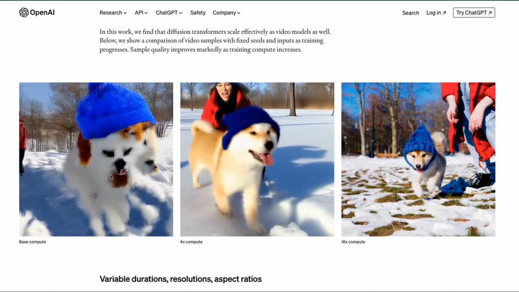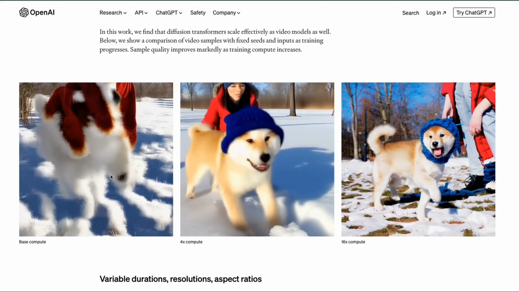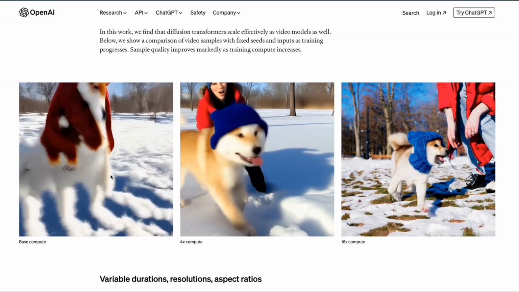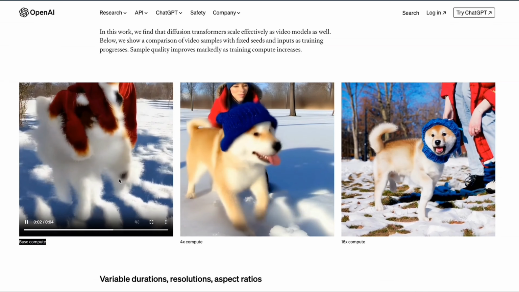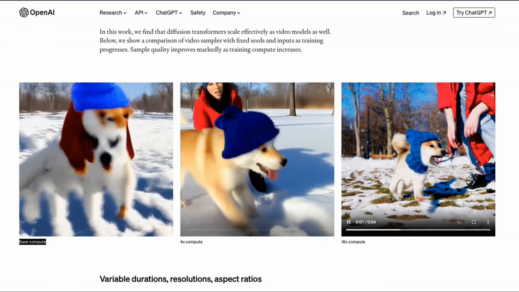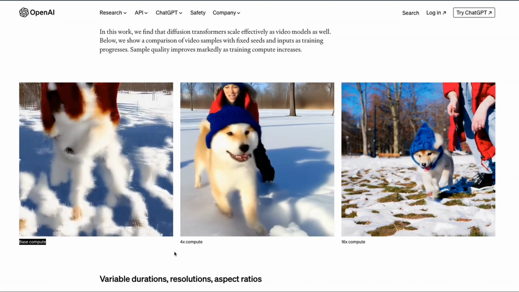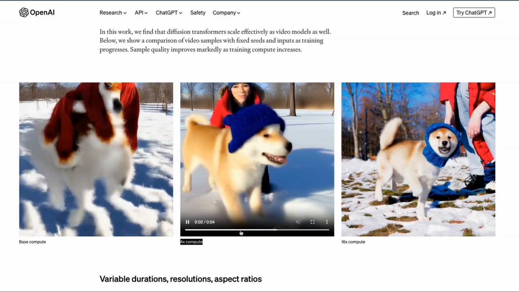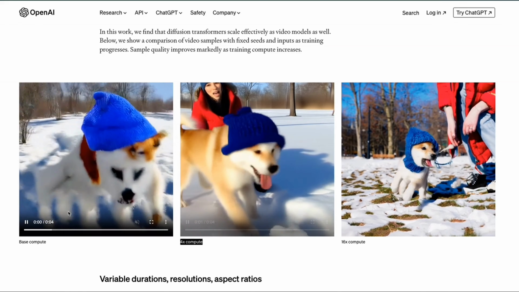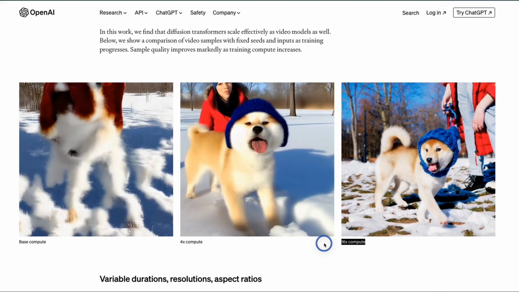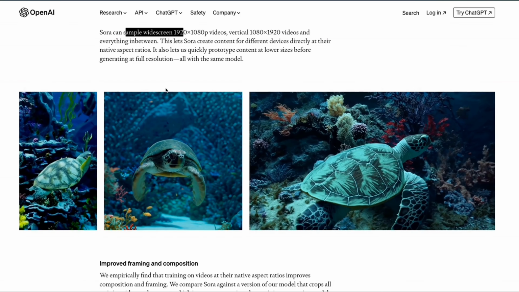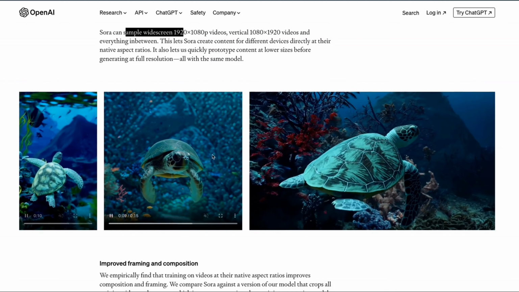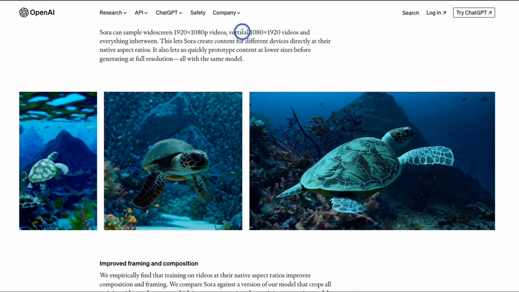So one thing that they have noticed is that the longer you train these diffusion transformer models, the better results that you get. So for example, here's a base compute. This is an initial version of the model that they trained. It looks very similar to this video that we saw in the beginning. However, as you train the model longer and longer, you will get much better results. So this is 4 times the compute of the base model, and this is 16 times, which looks absolutely adorable. This model will be able to generate videos with different resolutions and different aspect ratios, which is pretty great.